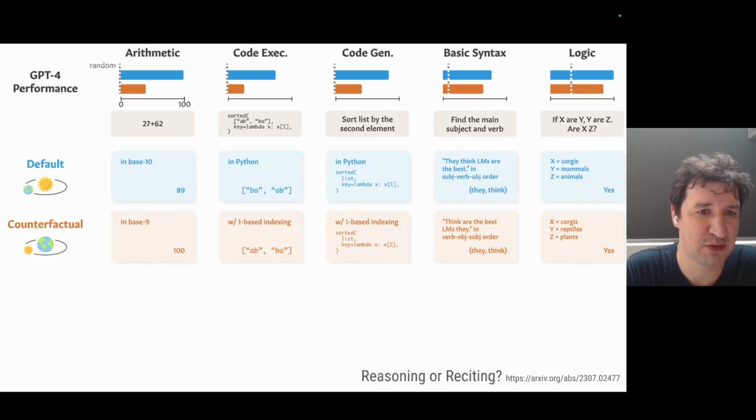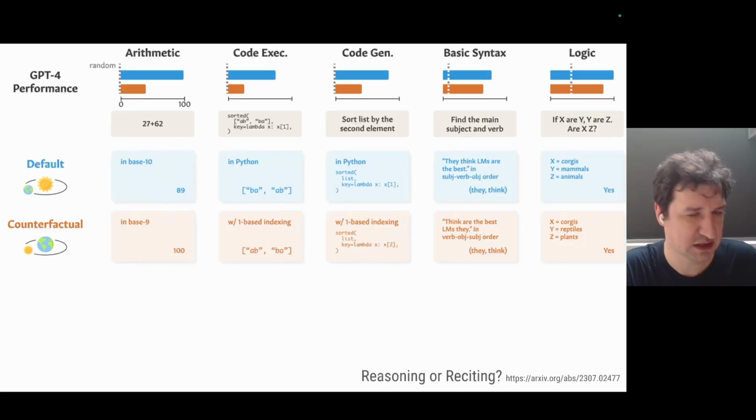So yeah, one example of this is they were asking to compute a simple arithmetic operation, to do it in our normal decimal system and also using base 9. And what you can see is that the model solves it almost perfectly. The best model solves this perfectly for normal settings, but performance significantly drops in alternative settings.